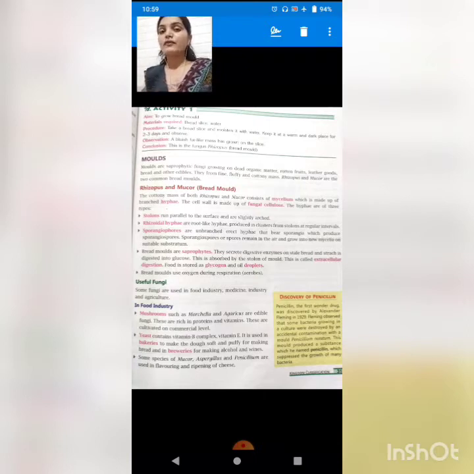Useful fungi. If we are talking about fungi, there are some harmful fungi and there are some useful fungi. Harmful fungi are those which cause disease or which can affect us, but useful fungi are those which are very essential for us. For example, some fungi are used in the food industry, like mushroom, which is mentioned here.